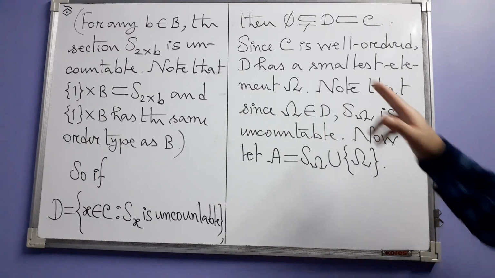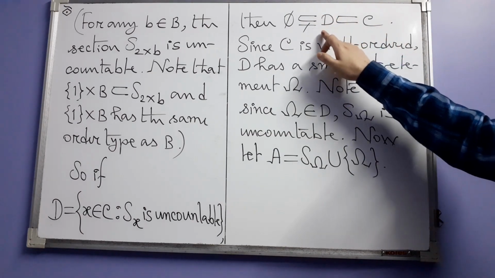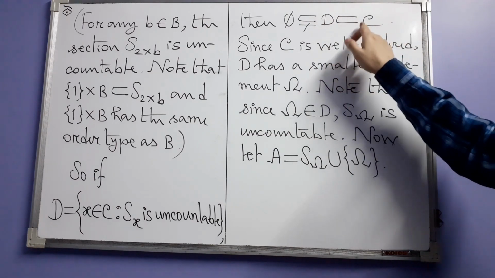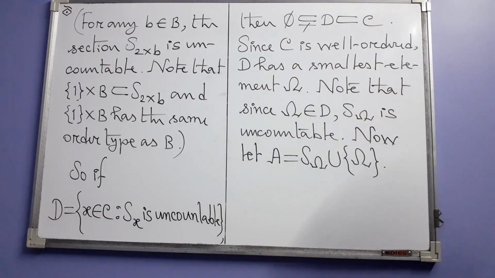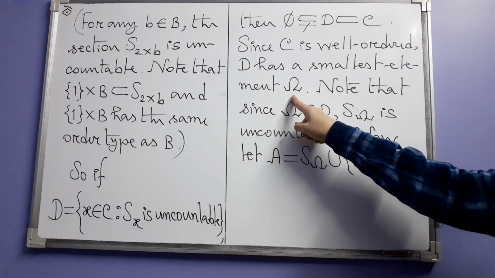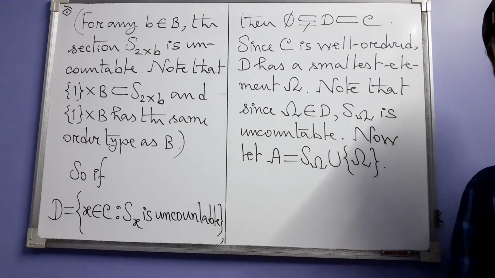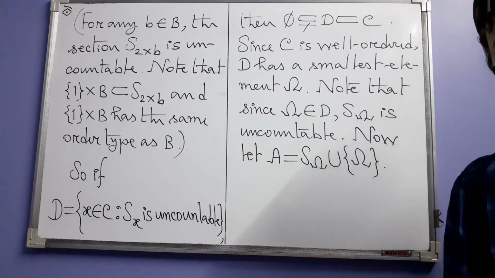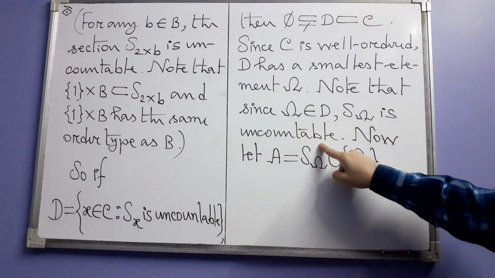Now you use the fact that C is well ordered. So you are now looking at a non-empty subset of C, and C is well ordered, so D must have a smallest element. Let's call that smallest element omega. Now omega, after all, being an element of D, immediately tells us that S omega is uncountable.